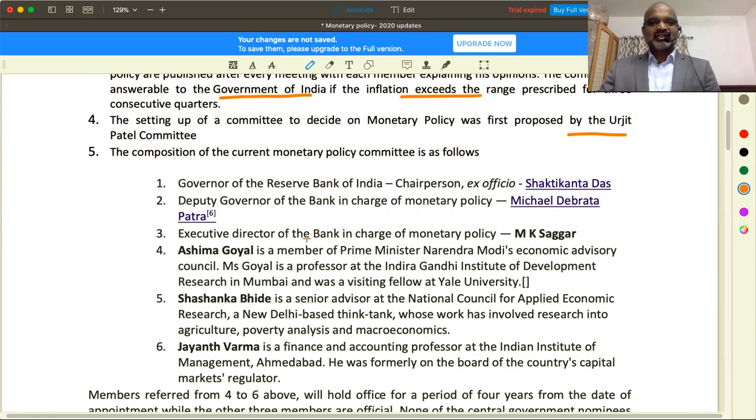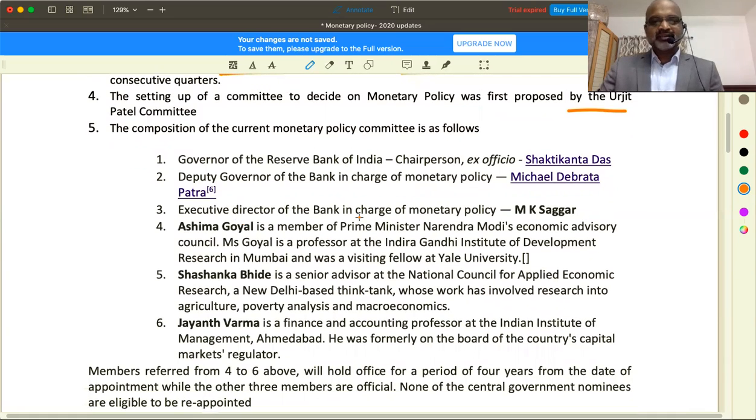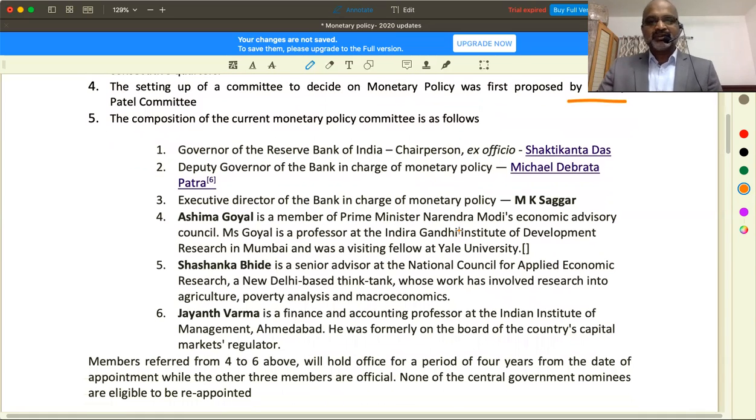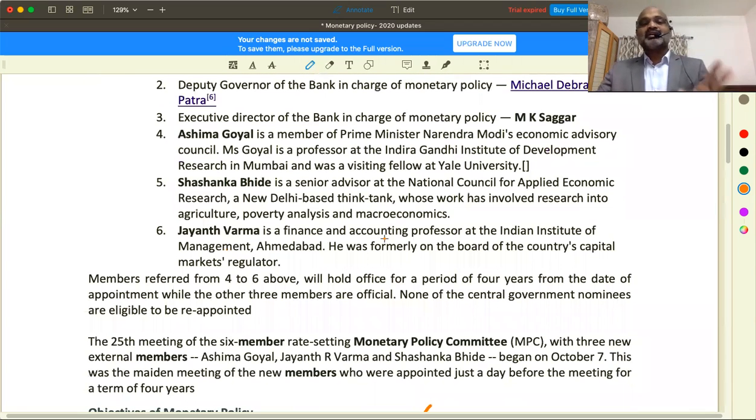The Governor of India, next the Deputy Governor Michael Debrata Patra, and the Executive Director of the Bank, MK Sagar, Ashima Goel, member of the Prime Minister's Economic Advisory Council. Next, Shashank Bhide, National Council of Applied Economic Research Senior Advisor, and Jayant Verma. So 3 are from the Reserve Bank of India, 3 are external, the last 3. Clear? So remember these details also.